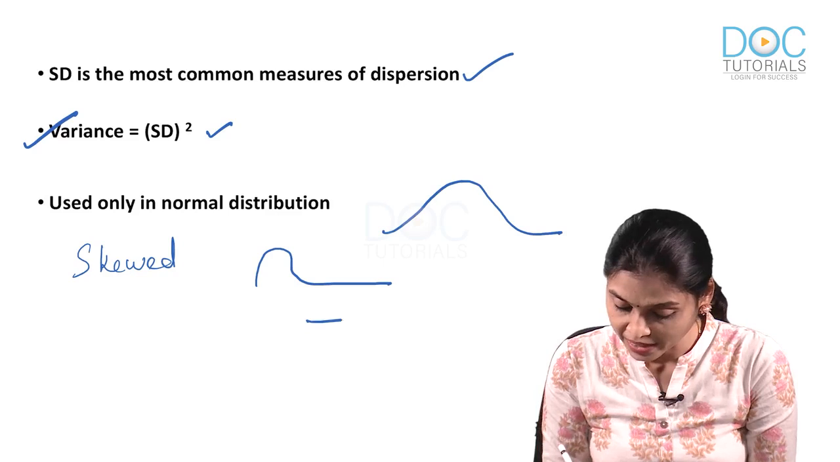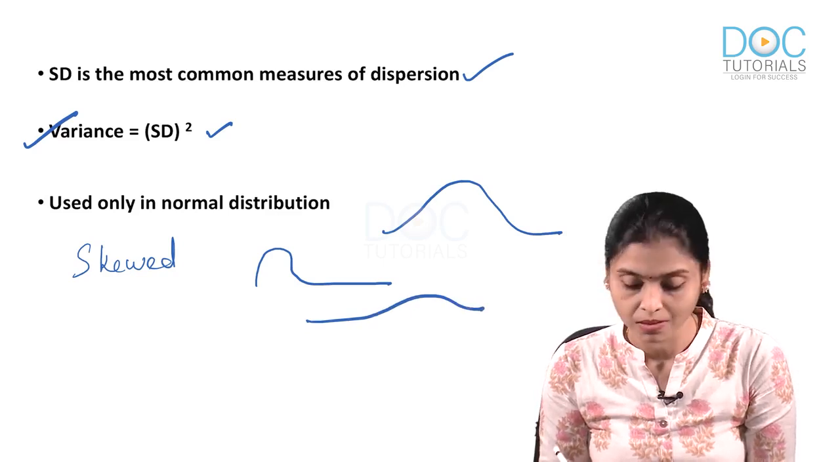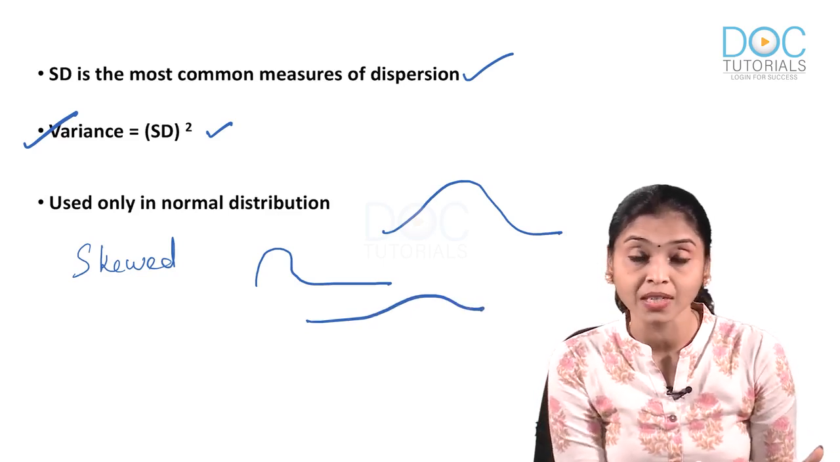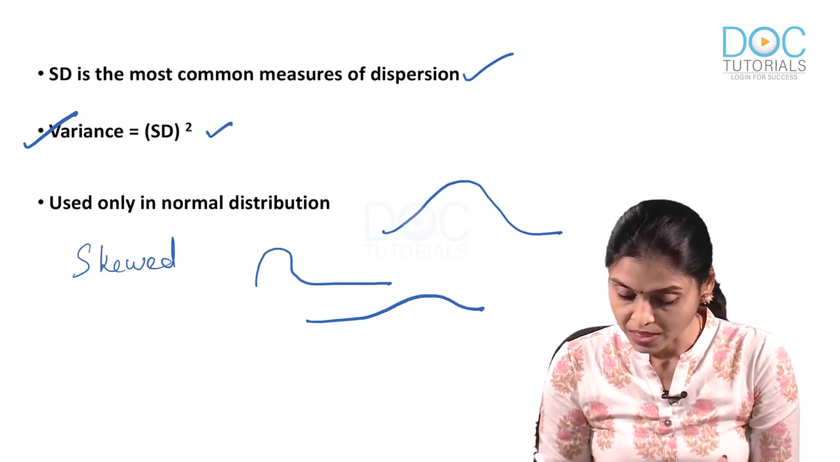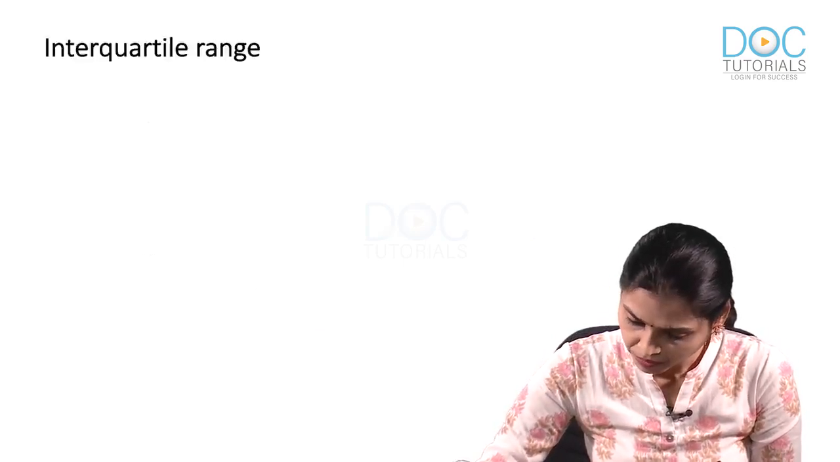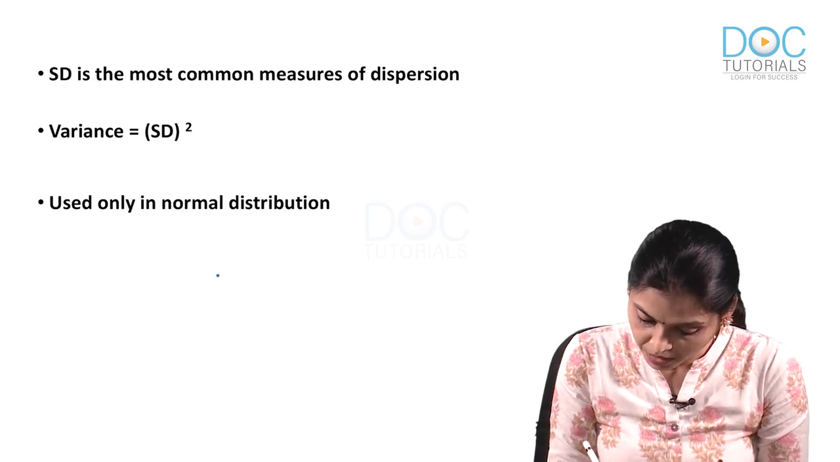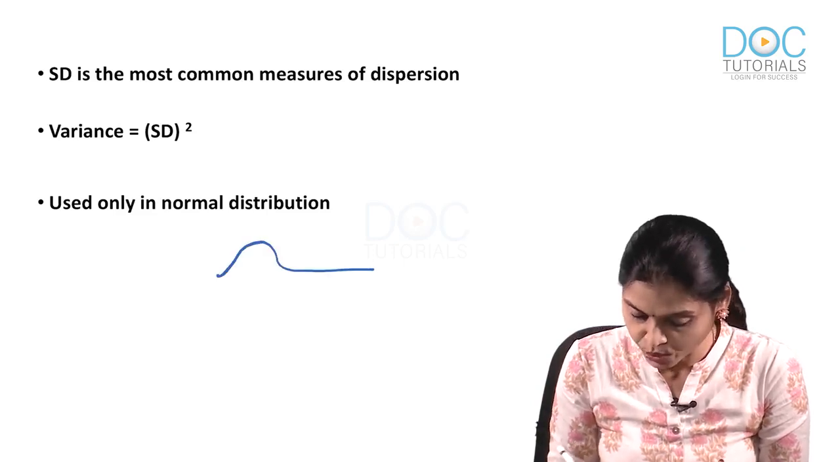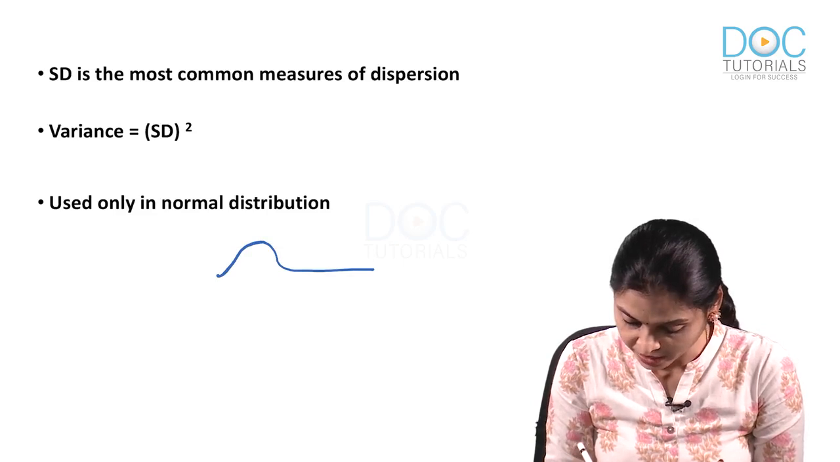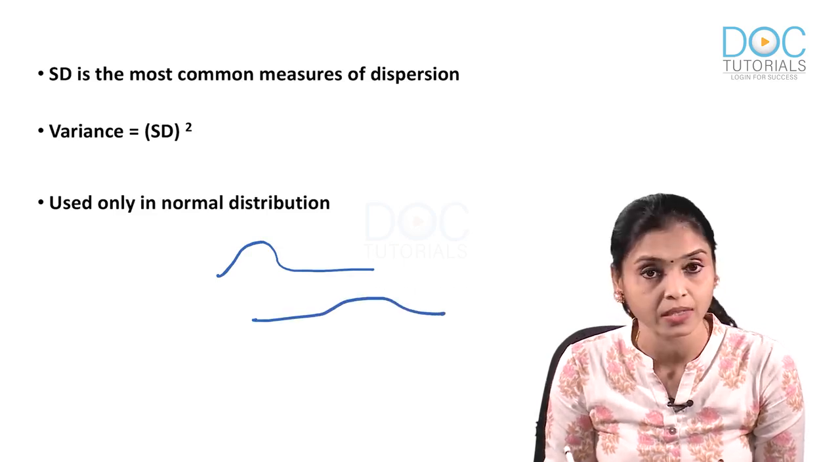Okay, it can be either like this or it can be like this. The peak will be sometimes towards the left and sometimes towards the right, something like this. I will show that skewed once again. See, this is how skewed looks like. One like this and another like this.